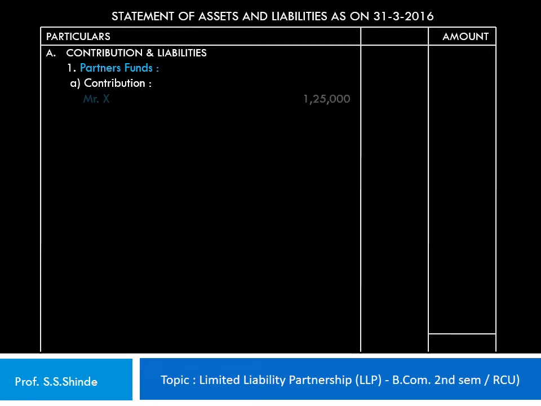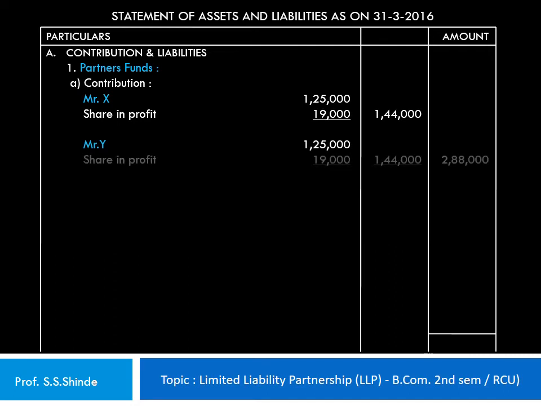So here in this case Mr. X, whose capital contribution is 1,25,000, to which the share in profit of the current year, that is 19,000, is added, giving a total of 1,44,000, which is shown in the inner column. Similarly, Mr. Y has contributed 1,25,000, to which the share in profit of 19,000 is added to give a total of 1,44,000, taking the total partners funds to 2,88,000, shown in the outer column.